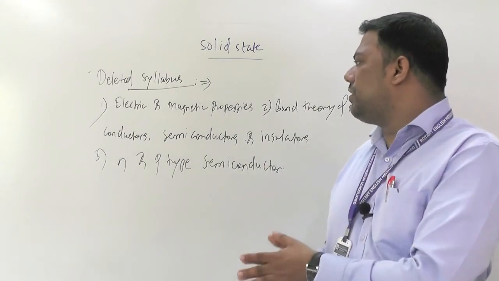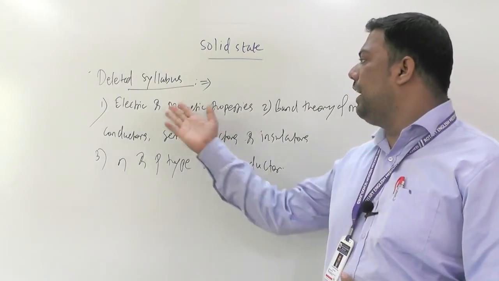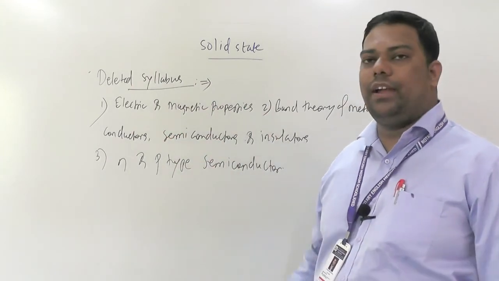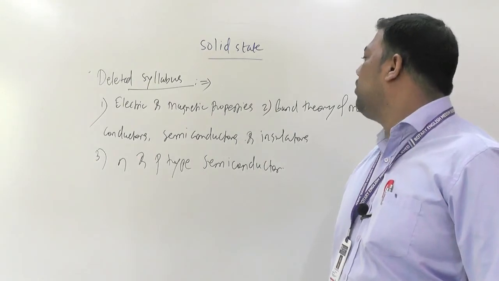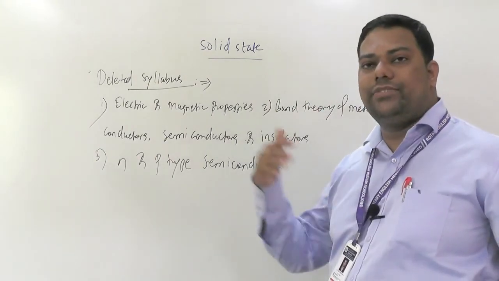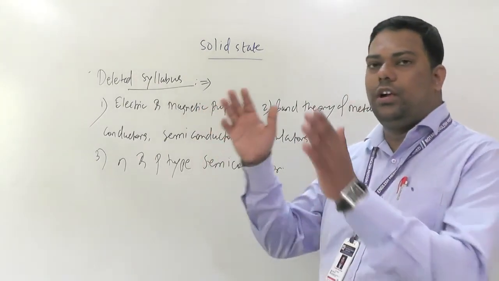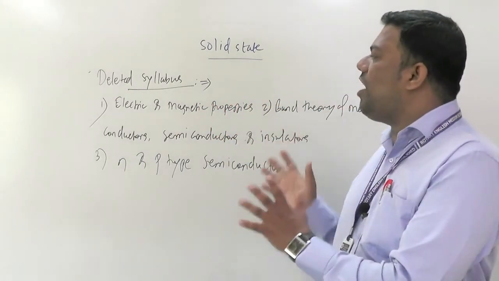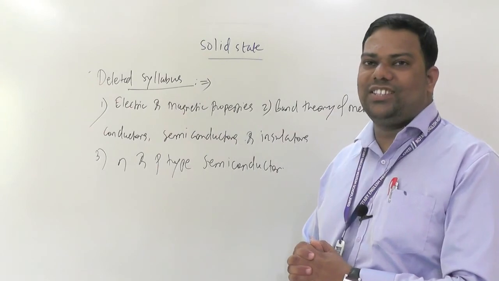Semiconductors, conductors. Electrical properties and magnetic properties: ferromagnetic, paramagnetic, antiferromagnetism. In band theory, valence band and conduction band vary depending on the energy gap. So this is regarding solid state.